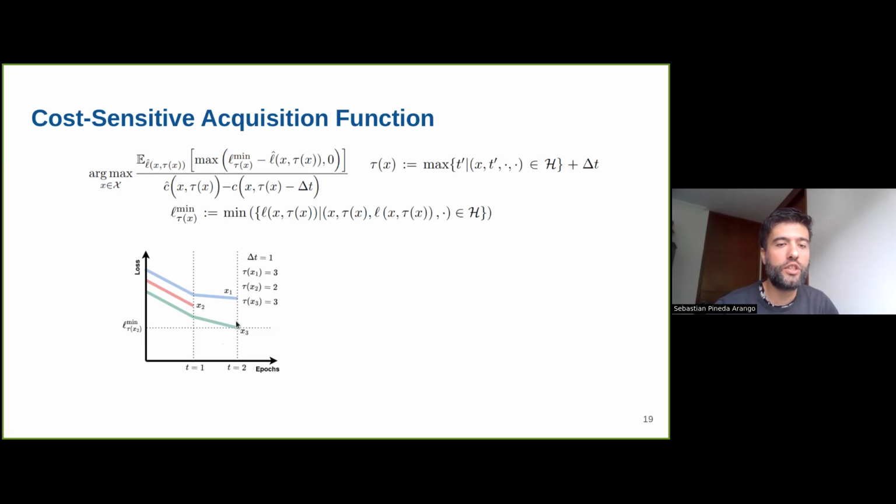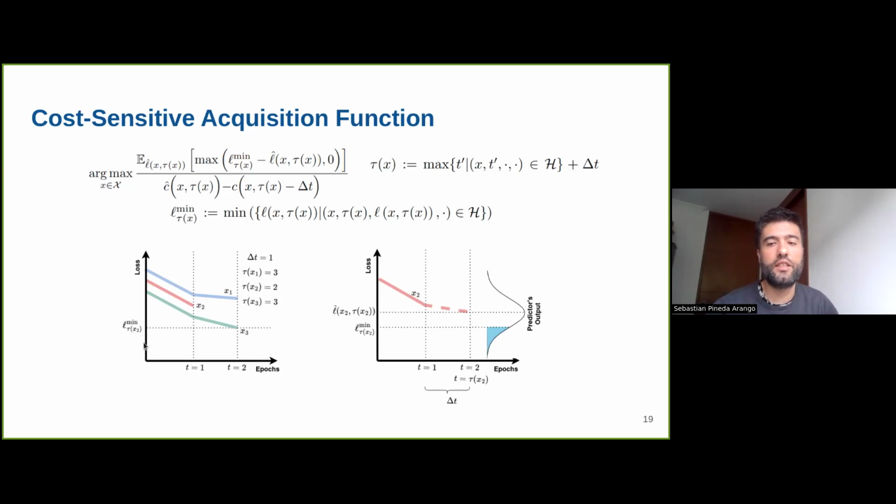So what we do is we observe, in this case, just these 2 values, but if we have more learning curves, then we will have more values. But we observe the minimum value only for the epochs that are equal to tau X2. And in this case, it's this value, and this is our relative incumbent. And as I said, this depends on the pipeline.